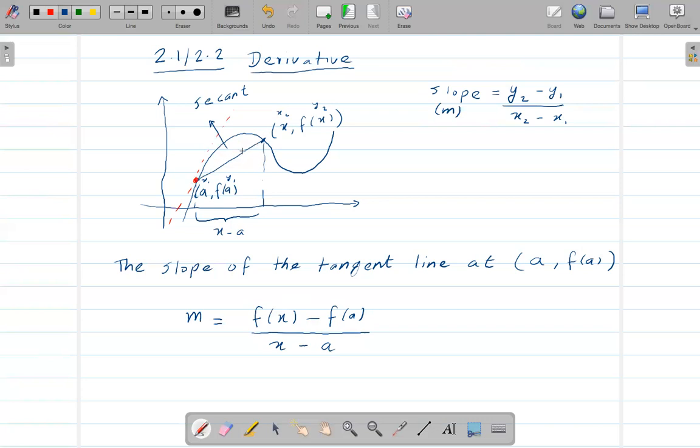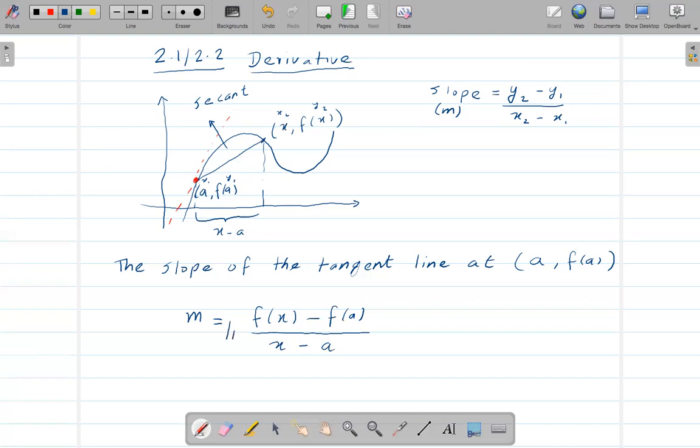Because we have 2 points. So we found the slope of a secant line, but we are trying to find the slope of a tangent line. And we can find the slope of a tangent line if we can say that this point approaches to here. So if this point approaches to here, we'll get a tangent line. So we can say that x approaches a.